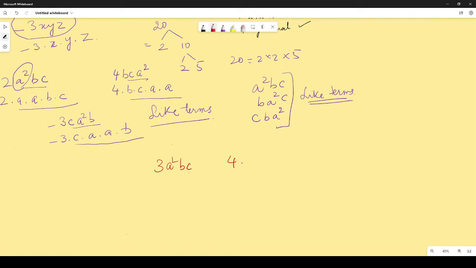Ma'am, according to the book, if the variables are not arranged in a proper manner, then they are unlike terms. No, that is not so. It is given on page number 146, question 10. Just a minute.